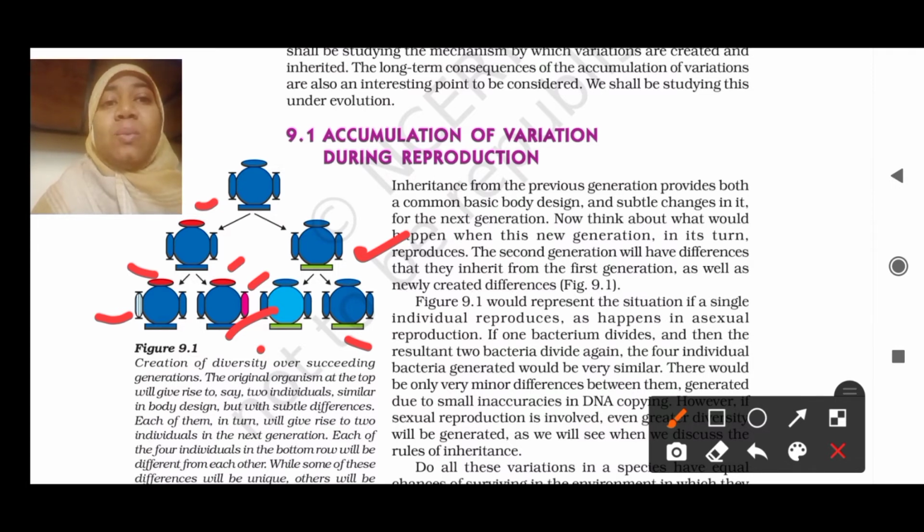So what is happening with these variations? It says that the variations are increasing from time to time. Meaning, accumulating.